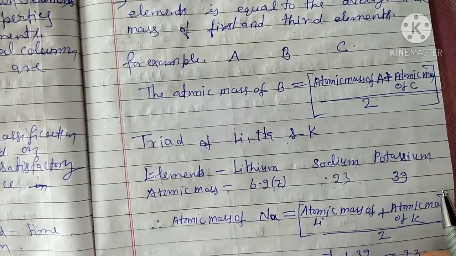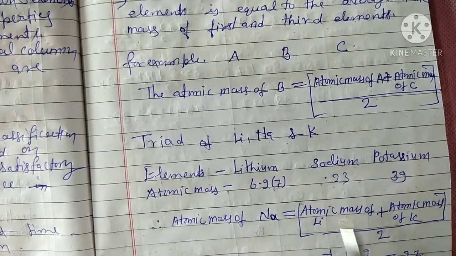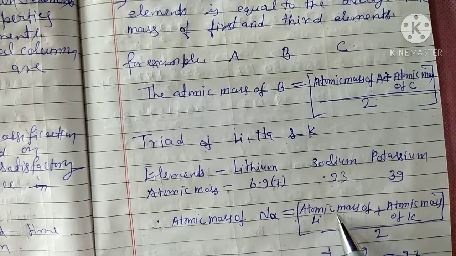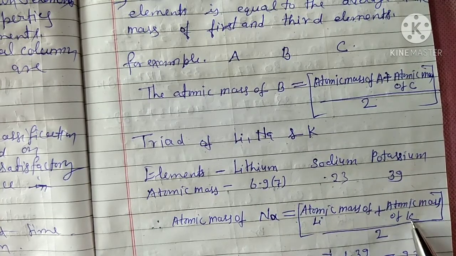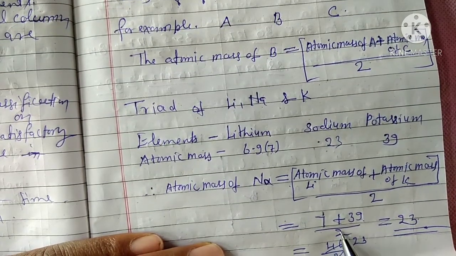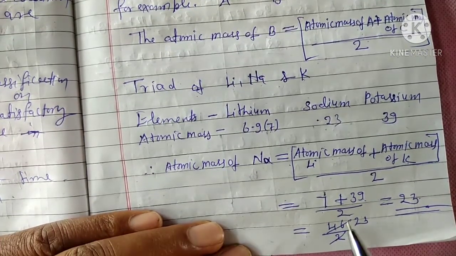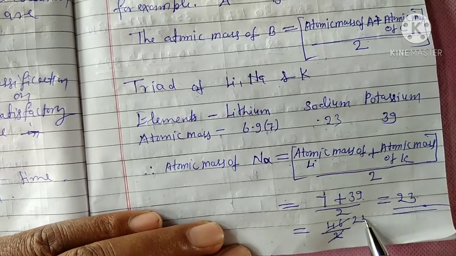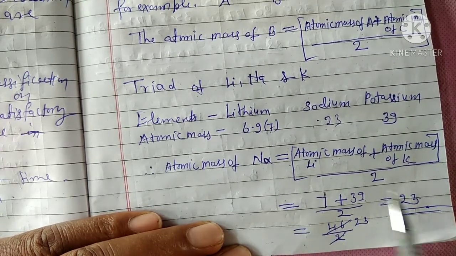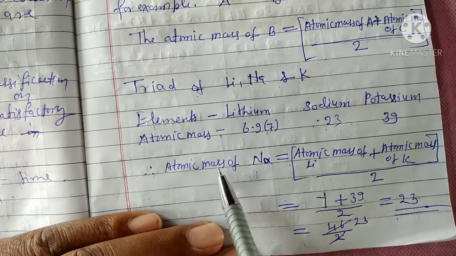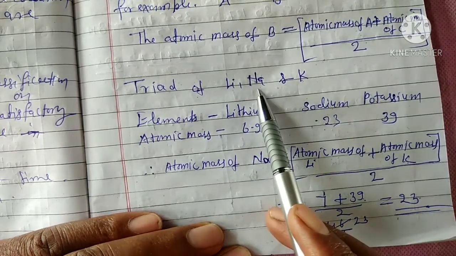According to Dobereiner, the average atomic mass of the first element lithium and third element potassium is 7 plus 39 by 2, equal to 46 by 2, which is 23. So the average atomic mass of the first and third elements is 23, which is equal to the atomic mass of the middle element sodium.